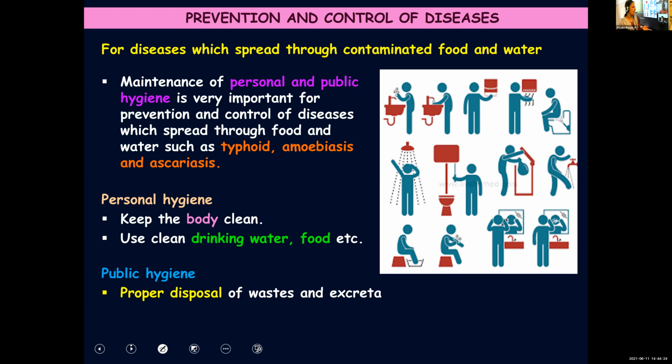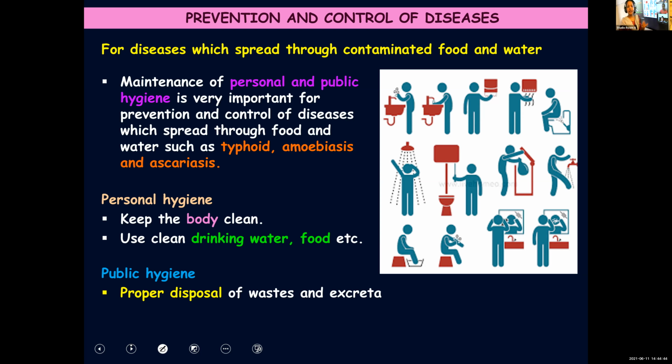But that should not be done, because even if you are throwing all these waste into others' house or into a public place, the flies or whatever it is, these microbes can even spread from there, and finally it can reach you too.